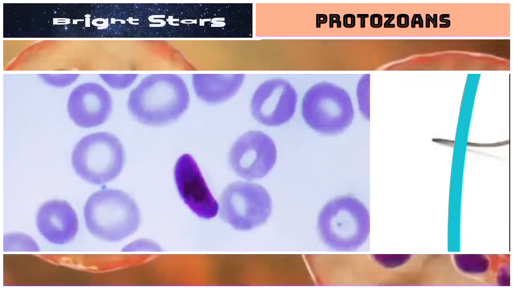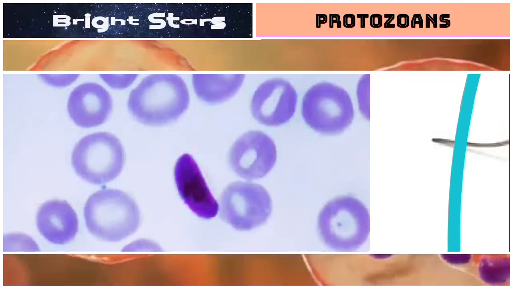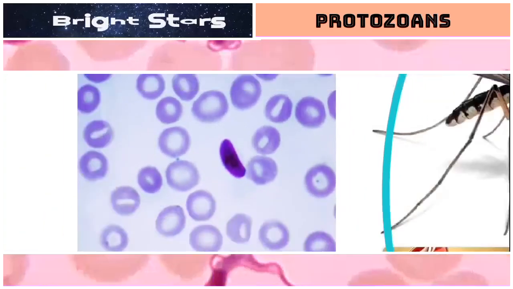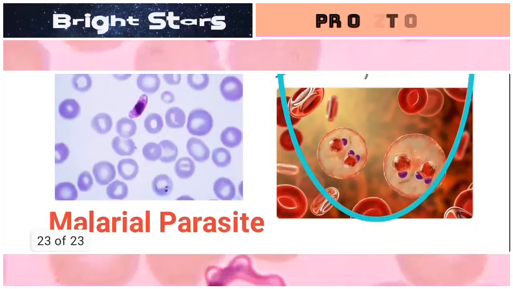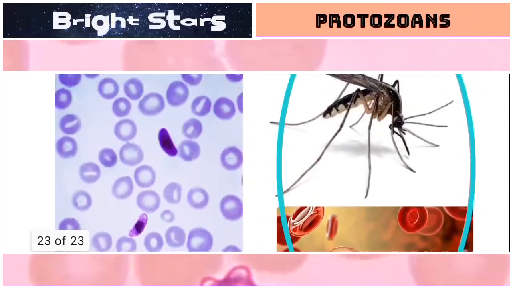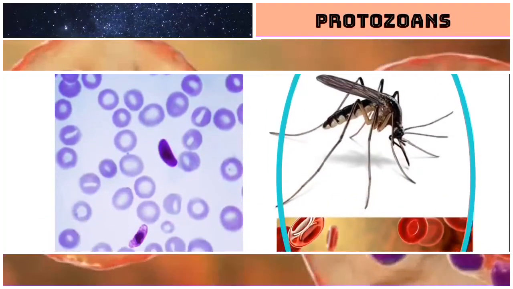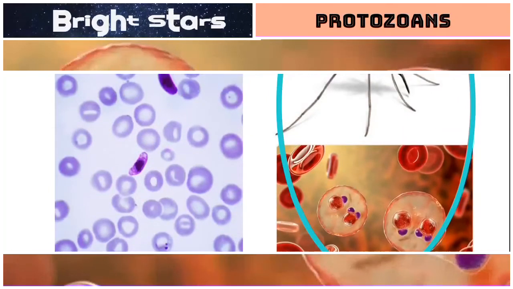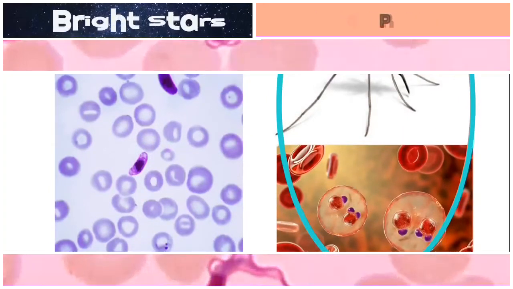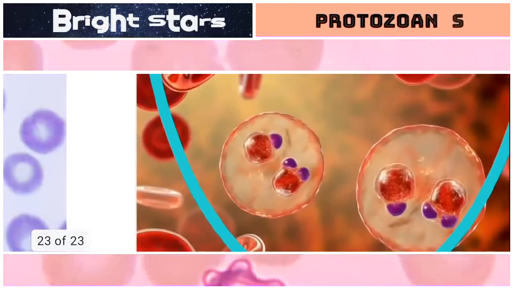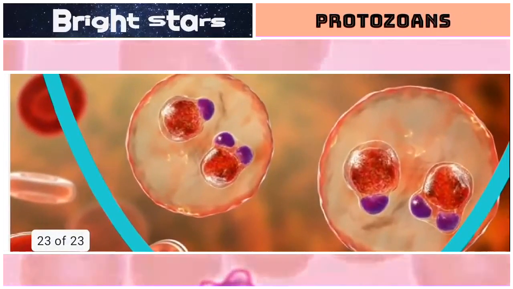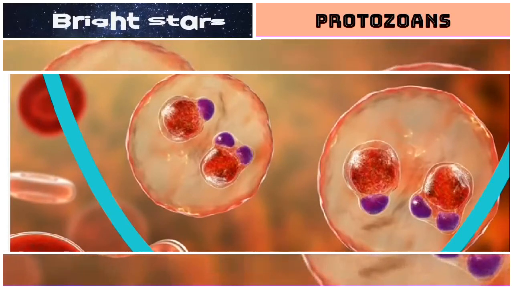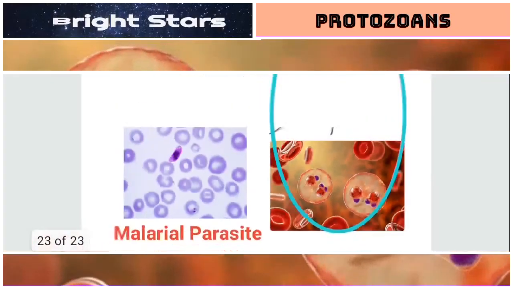The light structures are blood cells. This dark structure is Plasmodium, a microscopic organism which causes malaria, the malarial parasite, we call it. This is spread by the Anopheles mosquito. This also will be discussed in detail in some other video. These are the microscopic Plasmodium spores which are present in the red blood cells of human beings.